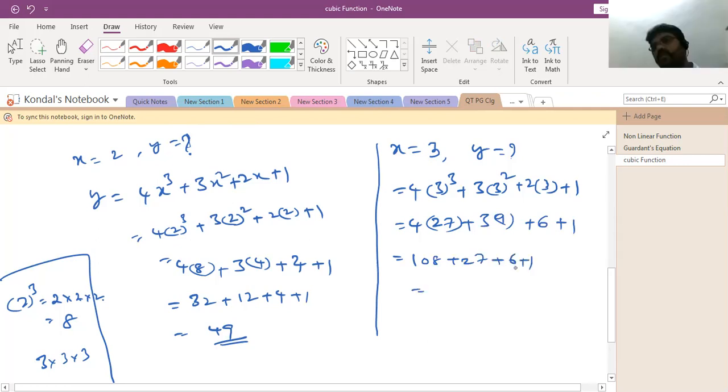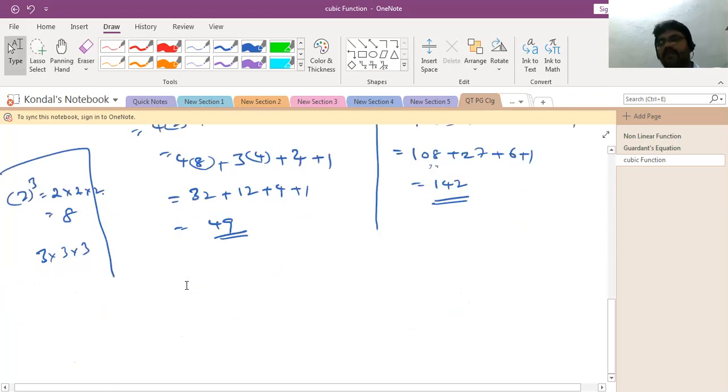So when you add all those things, how much will we get? 27 plus 6 is 33, plus 1 is 34. 34 plus 108, how much will you get? 142. Right? Yeah, 142.